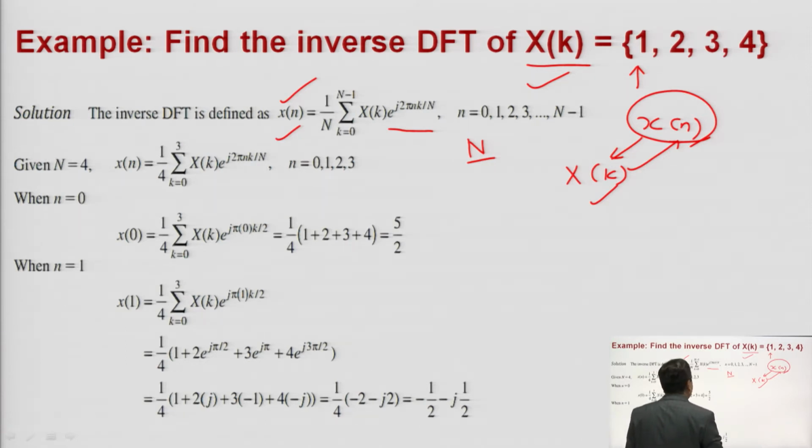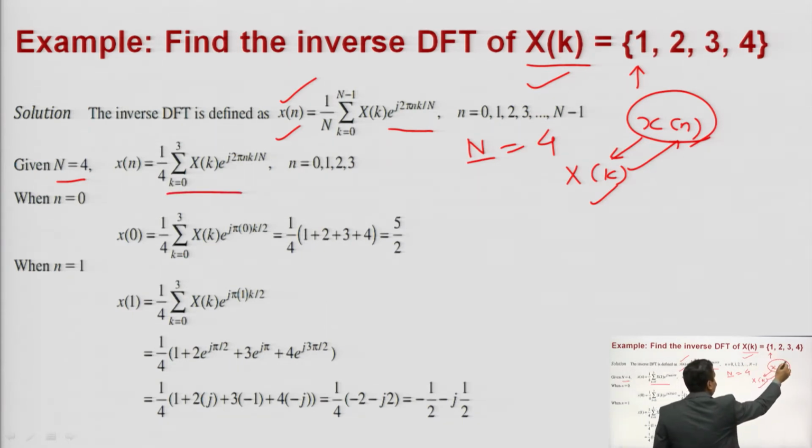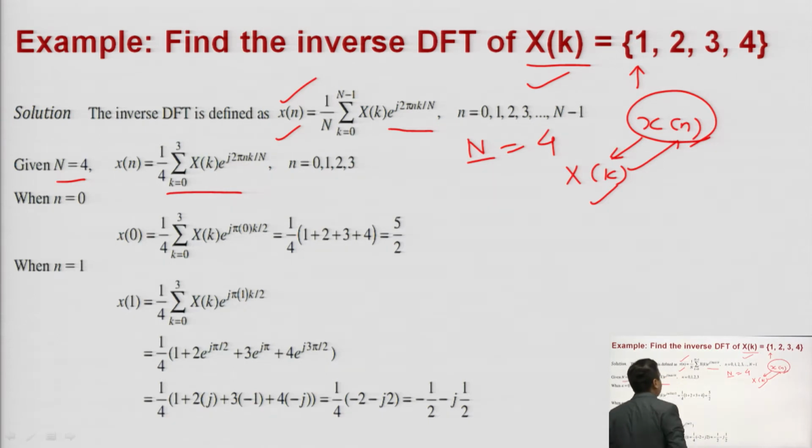Now N is equal to 4, because 1, 2, 3, 4, your length of sequence is 4. Putting the formula here with N equal to 4, x of n is equal to 1 upon 4 summation k 0 to 3, because you are going from 0 to 1, 2, 3, that is 0 to N minus 1.